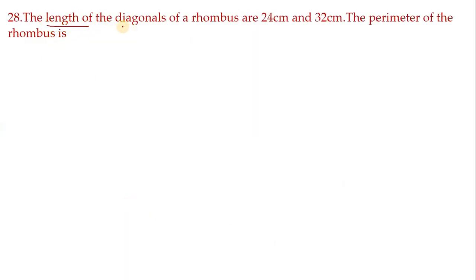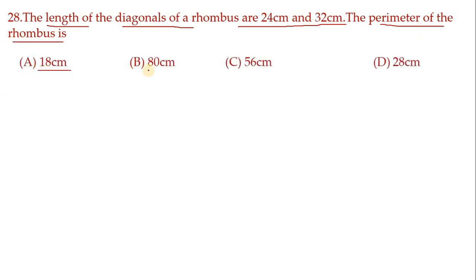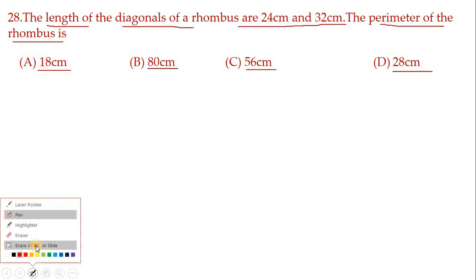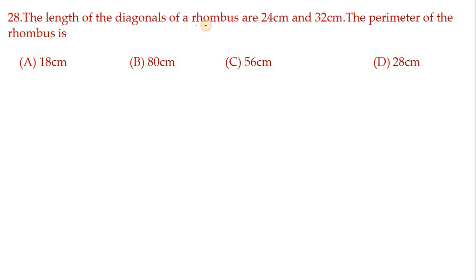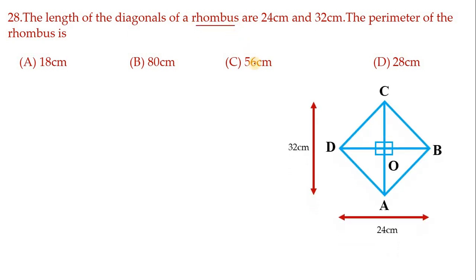The lengths of the diagonals of a rhombus are 24 centimeters and 32 centimeters. The perimeter of the rhombus is 18 centimeters, 80 centimeters, 56 centimeters, 28 centimeters. So let me draw the suitable figure. I have to draw a rhombus and its diagonal measurements they have given. I have taken ABCD as a rhombus, and this diagonal measurement is 32 centimeters.